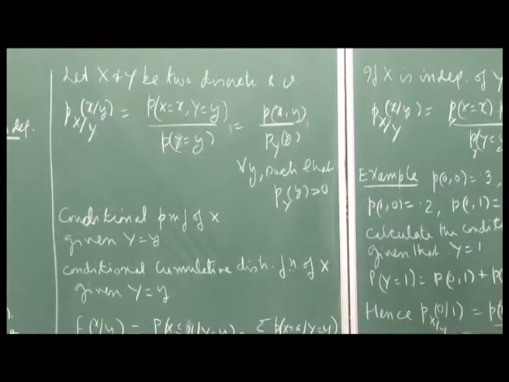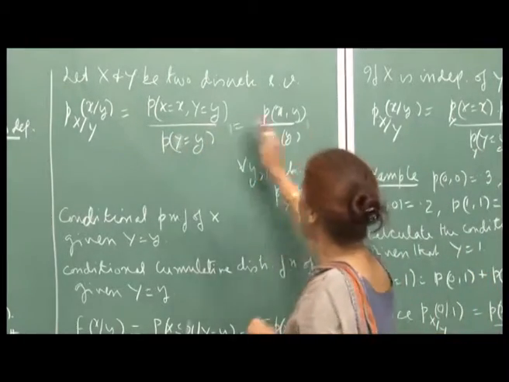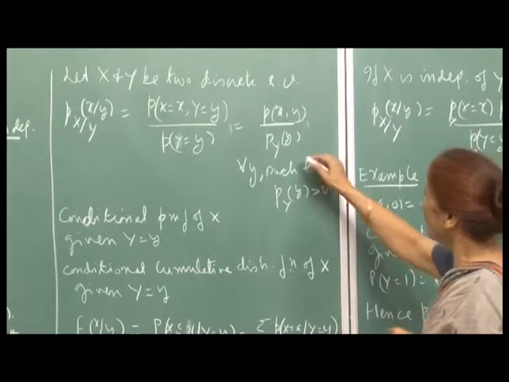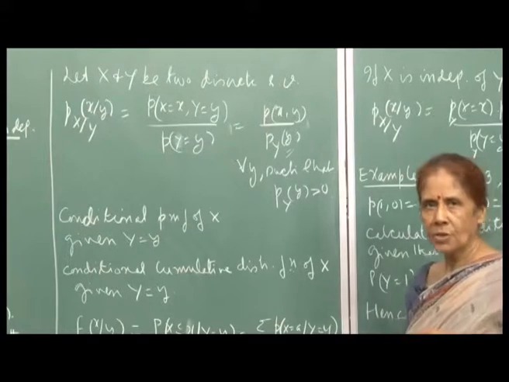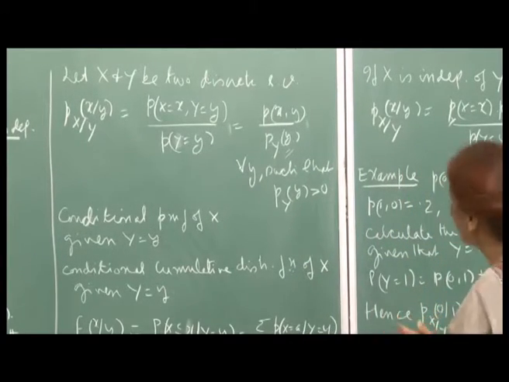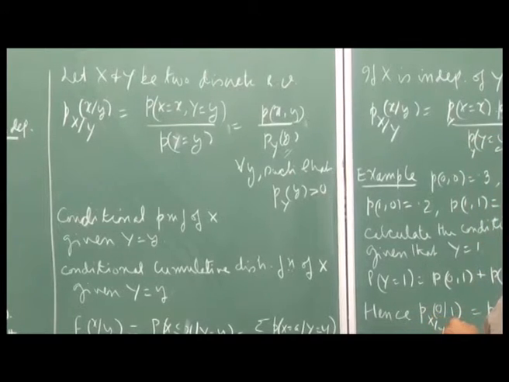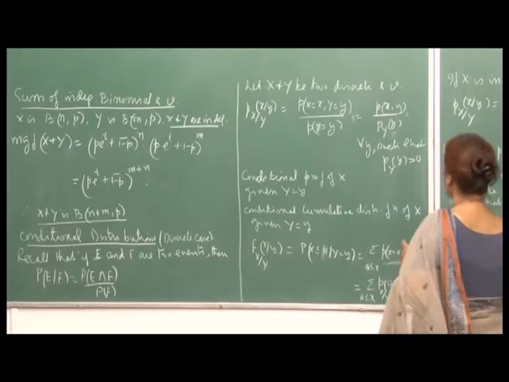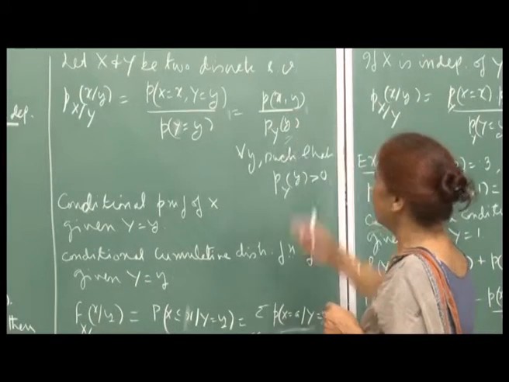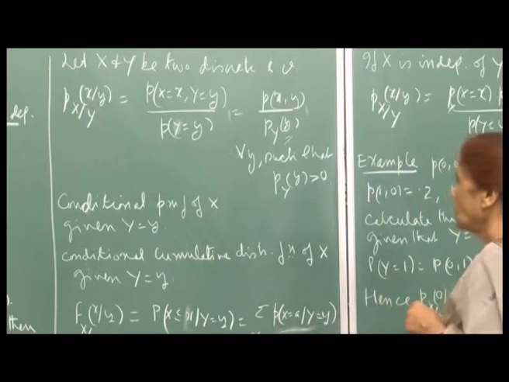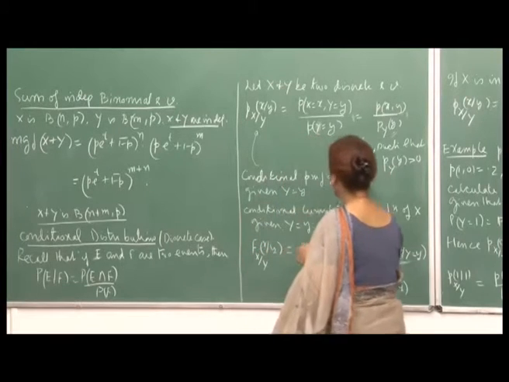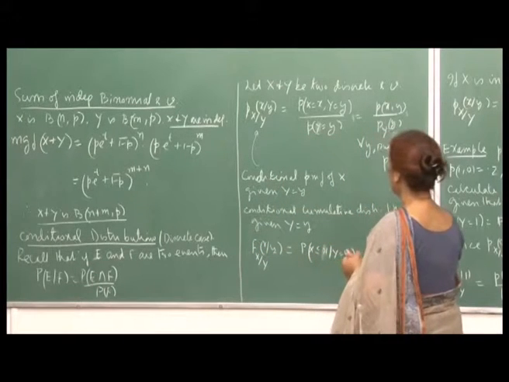So, this is for all y, that means this conditional probability is defined for all y such that probability Y is greater than 0. Remember, I am dividing by a number which I must ensure is non-zero, and since probabilities cannot be negative, the number must be positive. So, for all possible values of y for which there is a positive probability, I define it this way. Therefore, this defines the conditional PMF of X given that Y is equal to y.